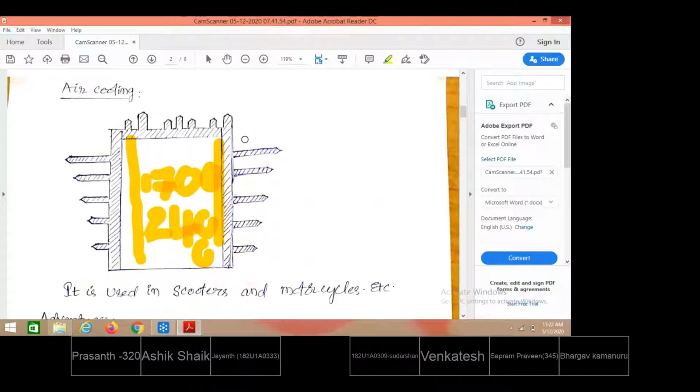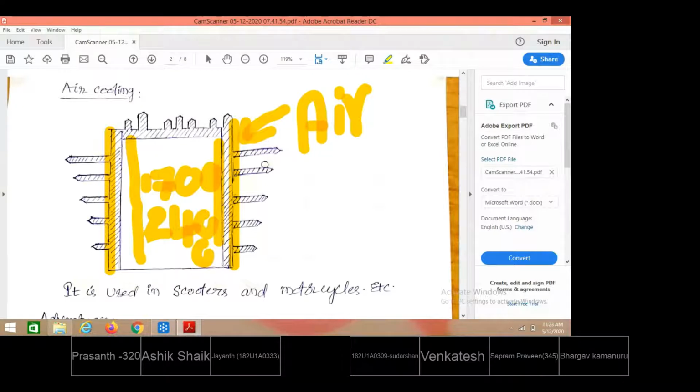How can we dissipate heat to the ambient? If fins are not provided, the available area is only this and this. By having contact with outside air, the air will take away the heat. So in order to increase the heat transfer rate from the already available surface area, we are also adding extra metal strips.